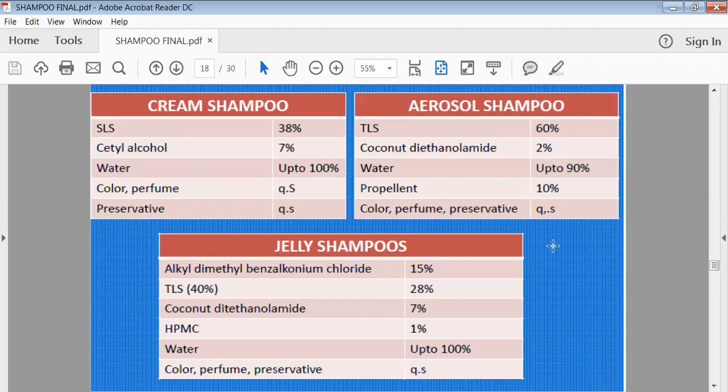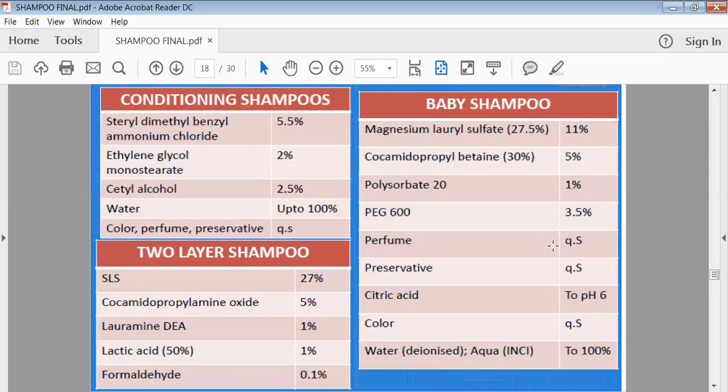Then jelly shampoos are there. Just the appearance is changed. In this jelly shampoo, a gel base is prepared, and then we add the remaining preparations. So these are the different types of shampoos: cream shampoo, aerosol shampoo, and jelly shampoo. Then conditioning shampoos are there. Under the conditioning shampoo, we add stearyl dimethyl benzyl ammonium chloride as a conditioning agent, and then ethylene glycol monostearate, cetyl alcohol, water. After mixing them, we can prepare the conditioning shampoo.